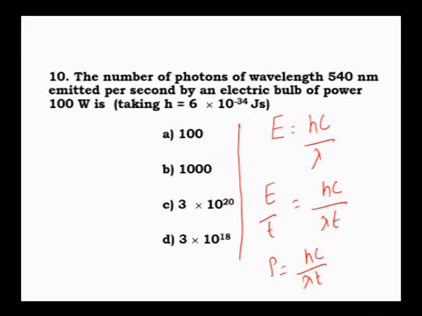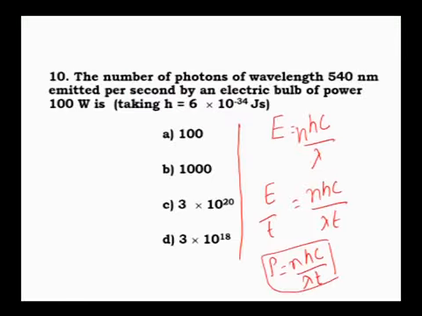For two photons it will be 2 hc by lambda. In general for n photons it is n into h into c by lambda. Here also n into c by lambda t. Therefore finally power is equal to n into h into c divided by lambda into t. Let us use this expression, correct? Therefore power is equal to n into h into c divided by lambda into t.